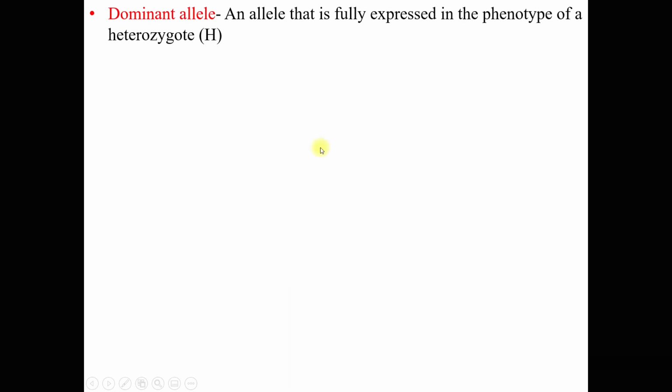Now, dominant allele is an allele that is fully expressed in the phenotype of a heterozygote. Usually for dominant allele we use a capital letter to represent it.